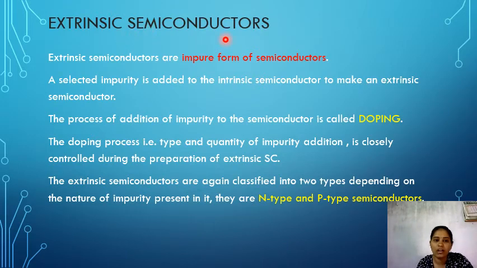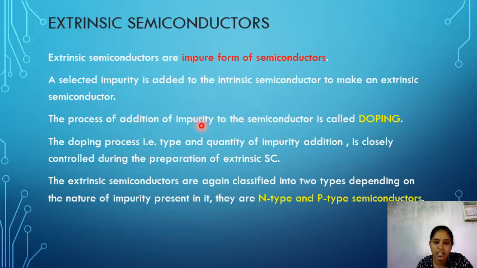So they are called extrinsic semiconductors. If it is pure form, then it is called intrinsic. But this is not pure form. That's why this is called extrinsic semiconductor. We have to add a selected impurity to create the extrinsic semiconductors. We do not have any other impurities. We have to add impurities on the basis of pentavalent or trivalent.